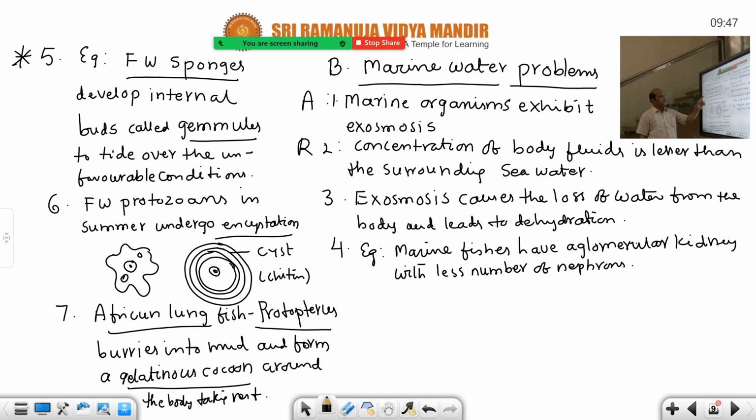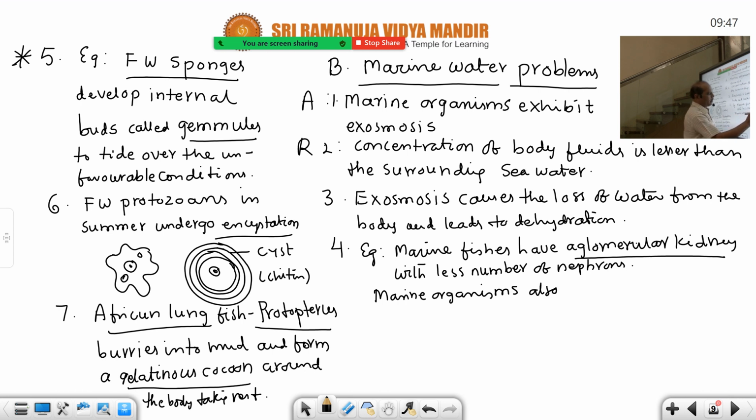In previous case, what happens here? In previous case, the glomerular kidney is there. But here, aglomerular kidney with less number of nephrons is most important. So that's why the marine fishes, marine organisms drink more seawater to escape that problem.